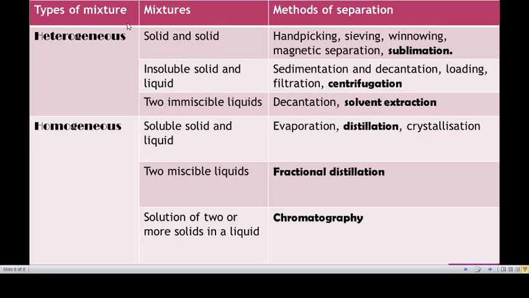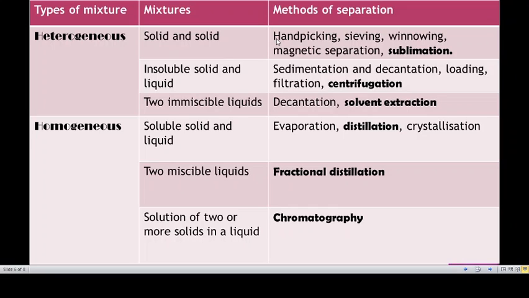The types of mixture we have are heterogeneous and homogeneous. Along with that, we have the classification of mixtures. The first one is heterogeneous: solid and solid, insoluble solid and liquid, two immiscible liquids. For example, solid and solid separation uses handpicking, sieving, winnowing, magnetic separation, sublimation. Handpicking is nothing but picking out the stones present along with the rice by using the hand, so the name is handpicking.